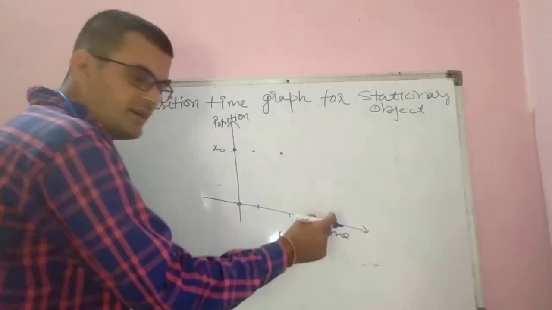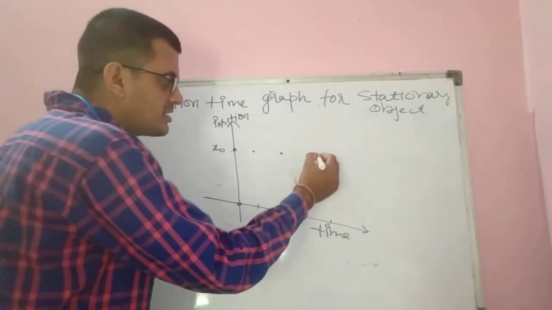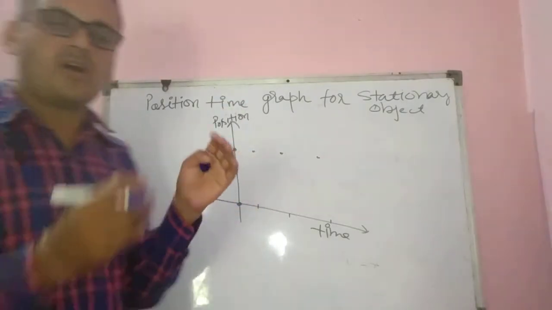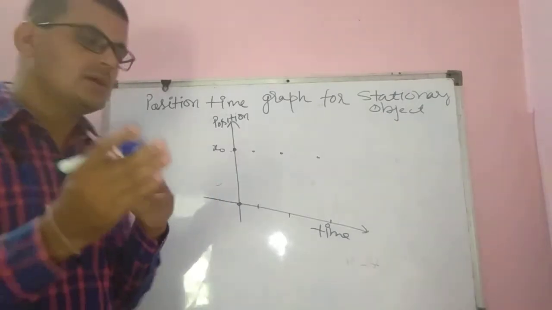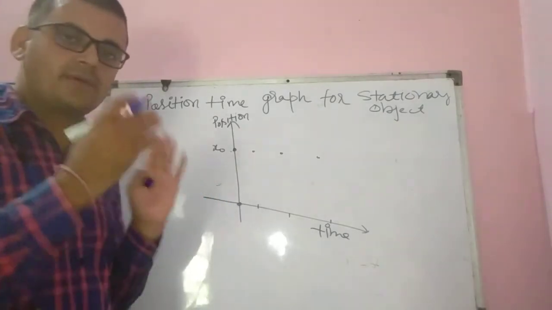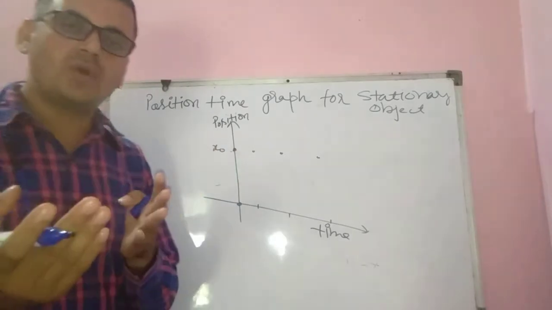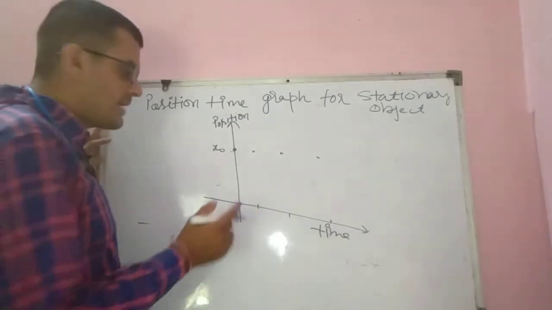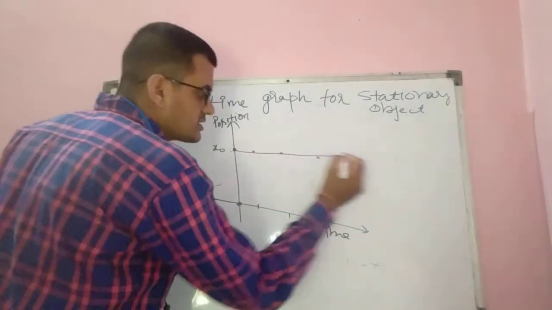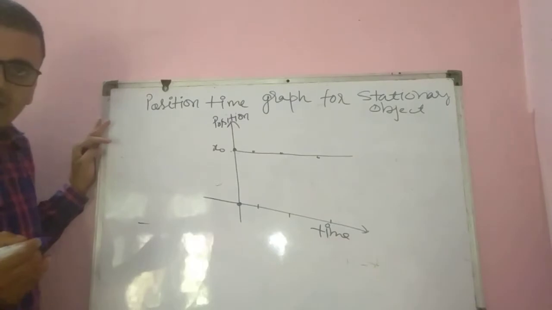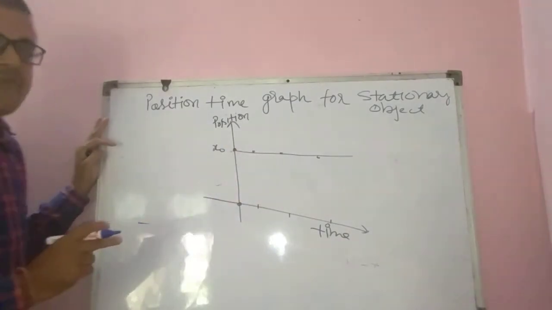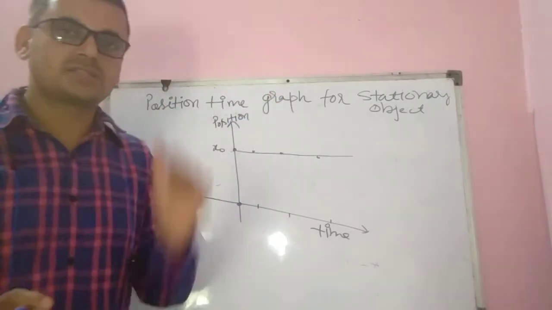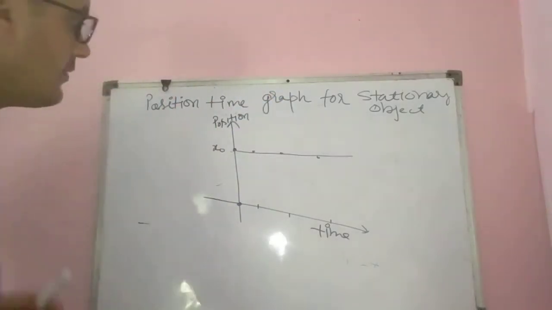After 100 minutes, the particle will again be at the same position, because it is stationary, it will not move. As time goes on, the position of the particle will not change. So what will be the shape of the graph? The shape of the graph will be a straight line, like this. This is the position time graph for the stationary object.